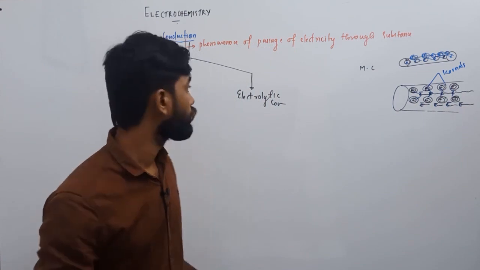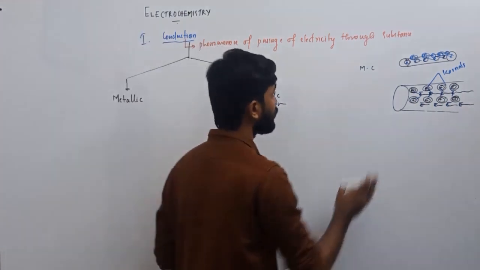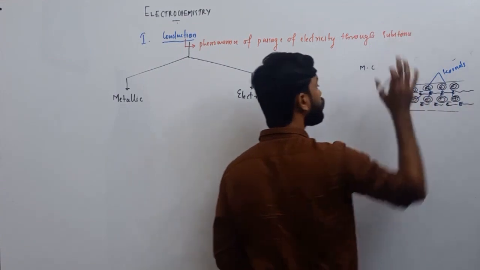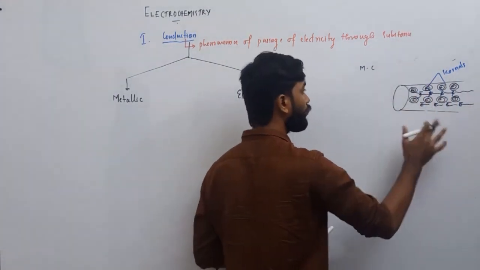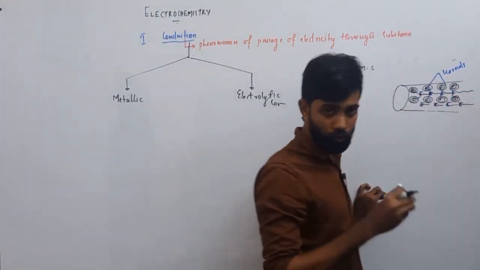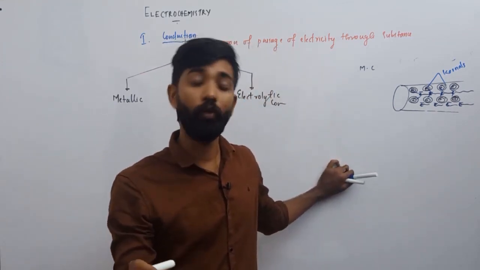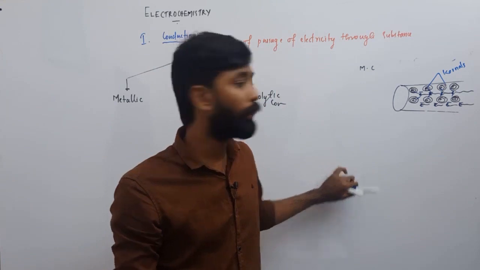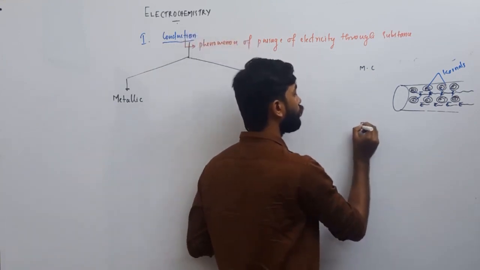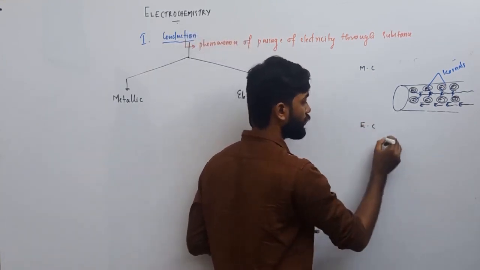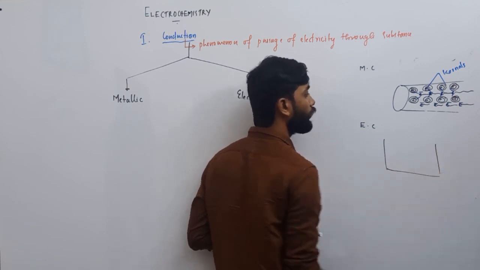So simply, in the case of a metallic conductor, you assume a piece of metal in which kernels are the constituent particles and valence electrons are loosely bound, which means they get free. Now the next is electrolytic conduction.